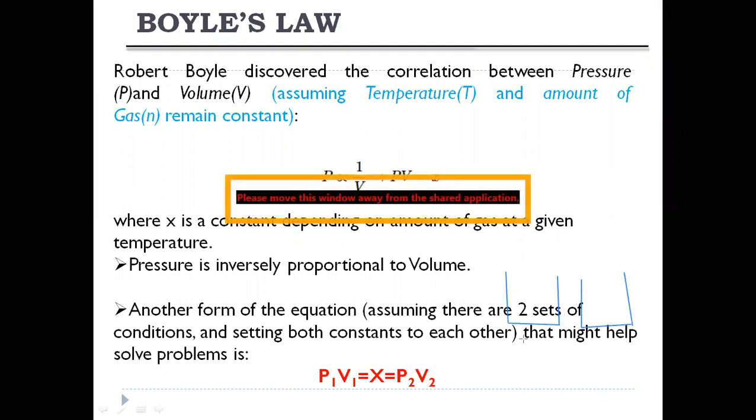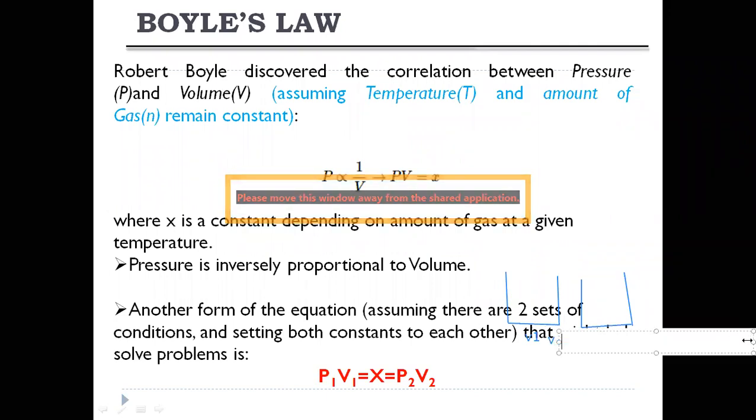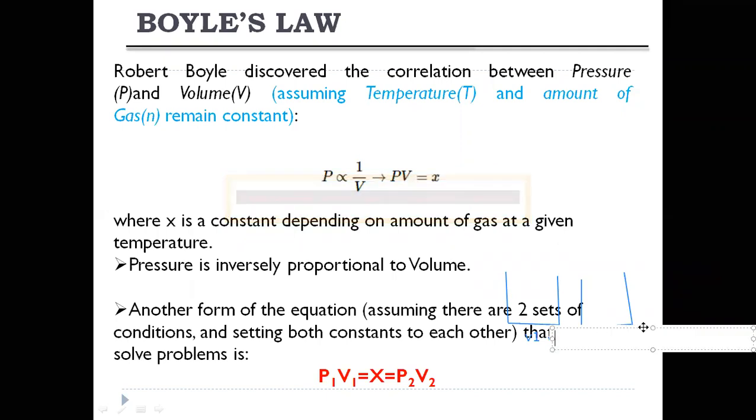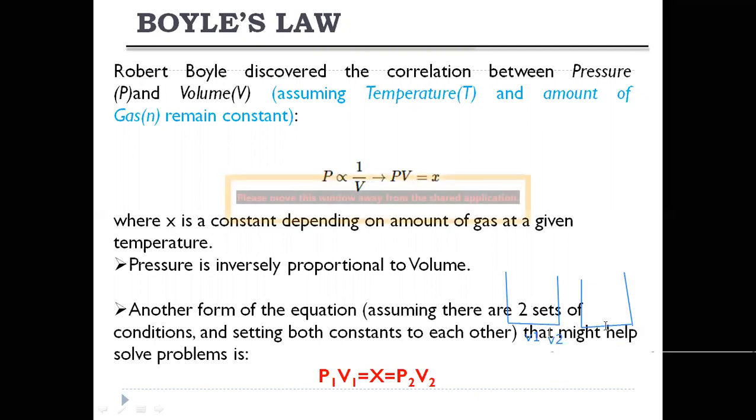For example, the volume of one vessel is V1 and the volume of the other vessel is V2.